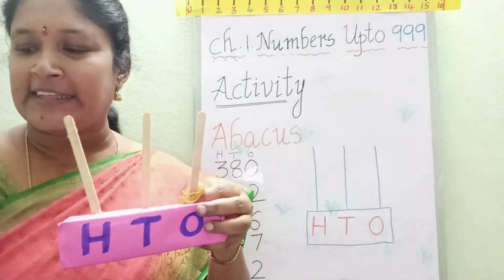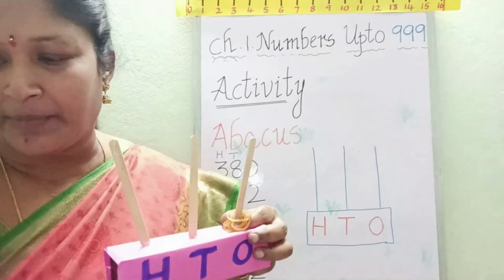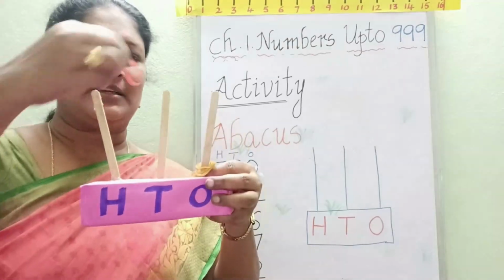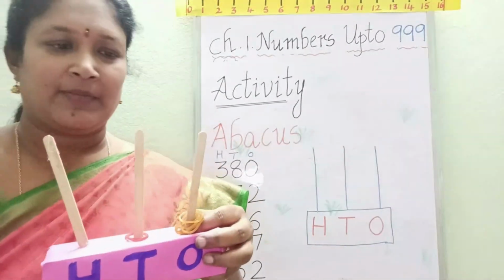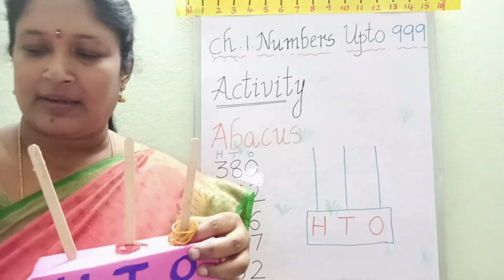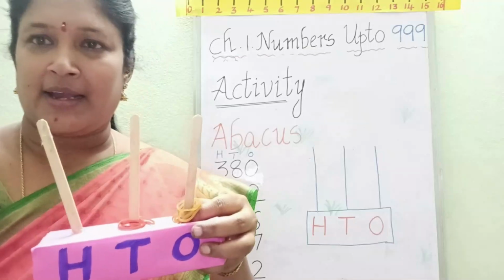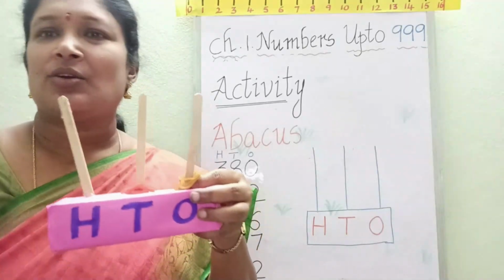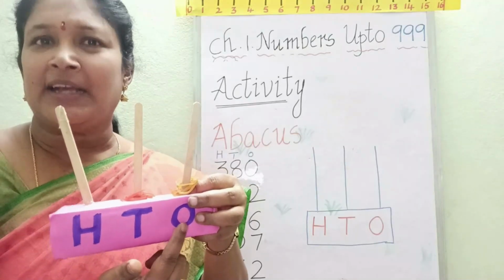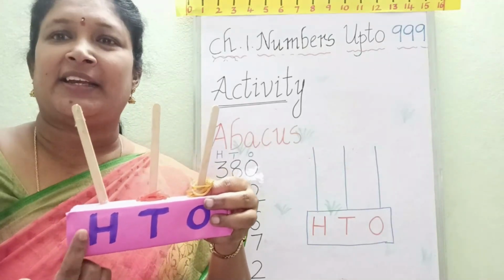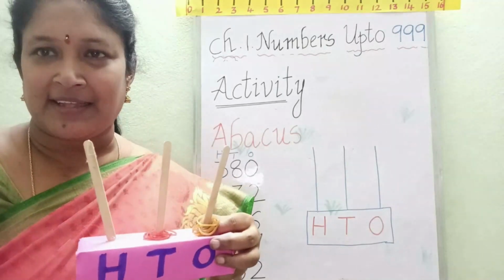And again in tens place also 6 rubber bands we have to keep: 1, 2, 3, 4, 5, 6. What is the answer now? In tens place and ones place only the rubber bands are there. In hundreds place nothing is there. So 66 is the answer.